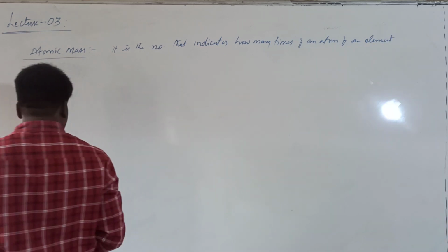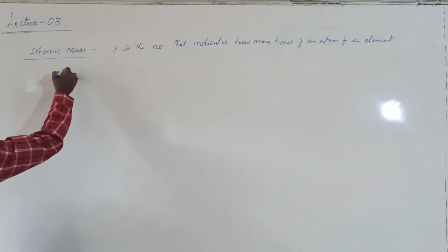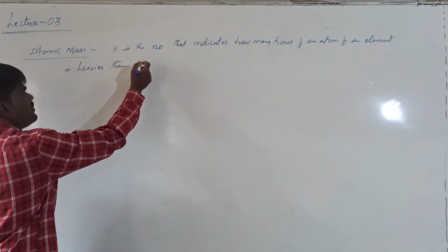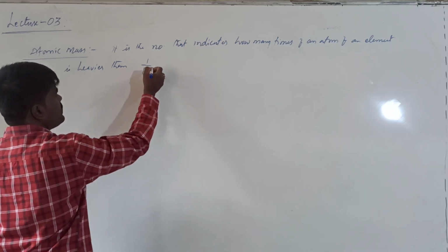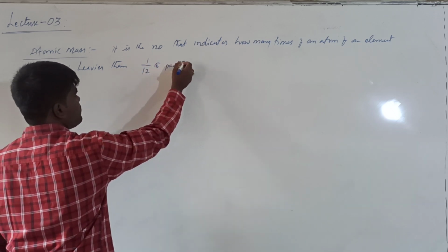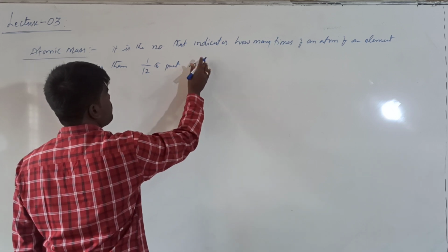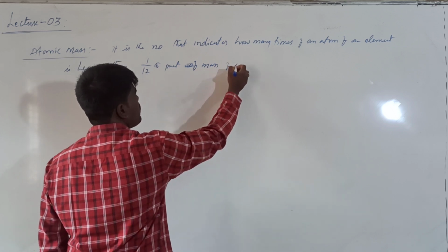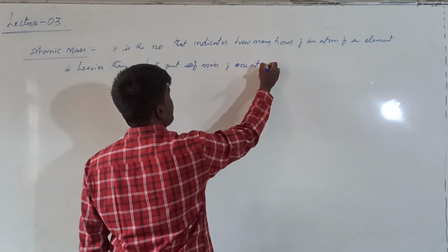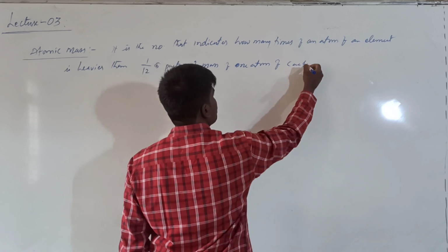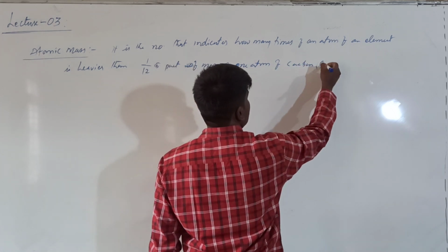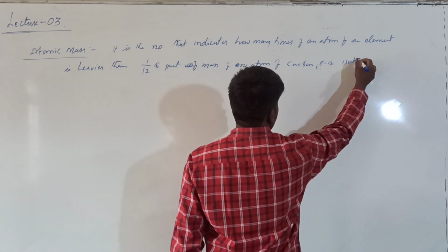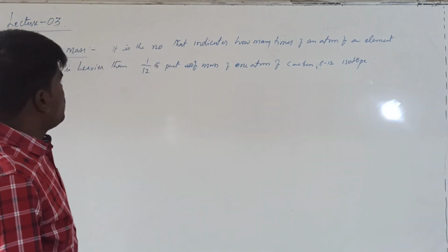This is a number that indicates how many times an atom of an element is heavier than 1/12 part of the mass of one atom of carbon C12 isotope. Right? This is the number.